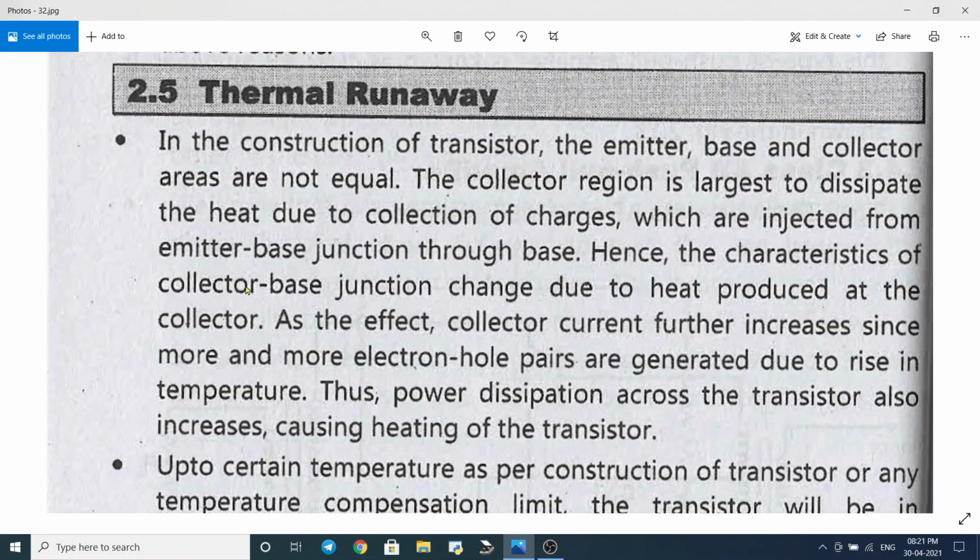The cycle of increasing the temperature and increasing the current repeats, so that if the transistor is not stabilized, the power transistor gets damaged, because there is a limit of handling the current. So when this limit exceeds, the transistor gets damaged. This is called as thermal runaway.